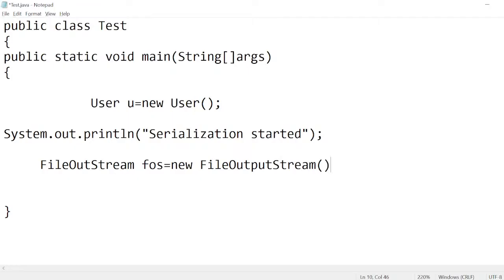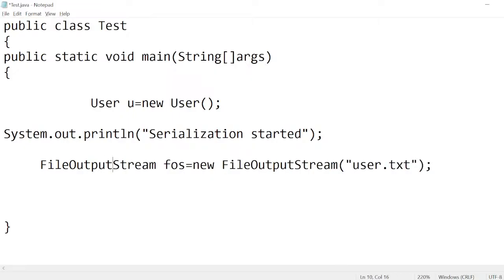Here I am giving the file name, I would say user.txt.